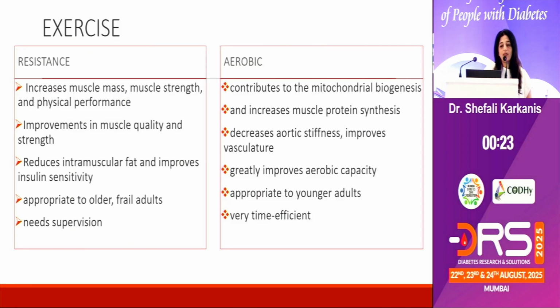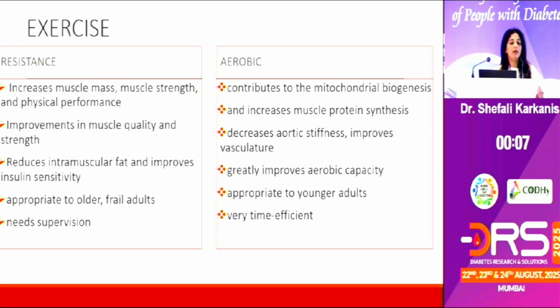Exercise, as Dr. Amit rightly said, is a must. Most of us do walking, which is an aerobic exercise, but we have to do resistance training as well, because resistance training will increase muscle mass, muscle strength, and physical performance, and improve the quality of the muscles, as well as intermuscular fat.